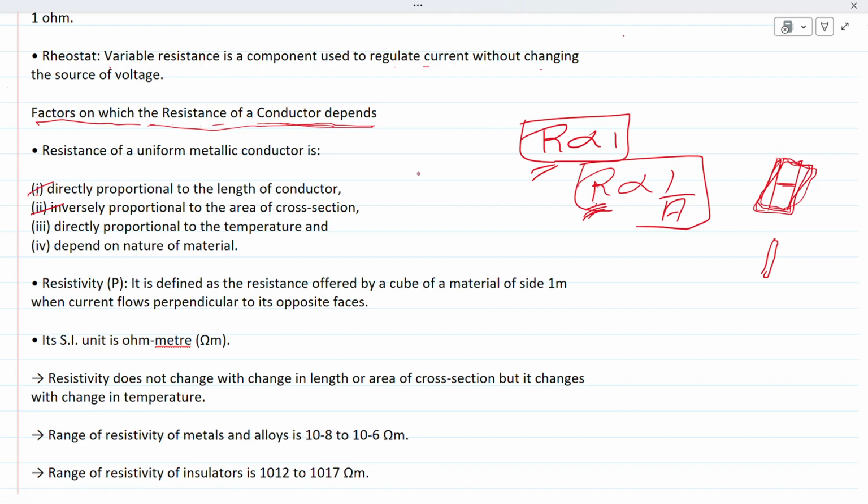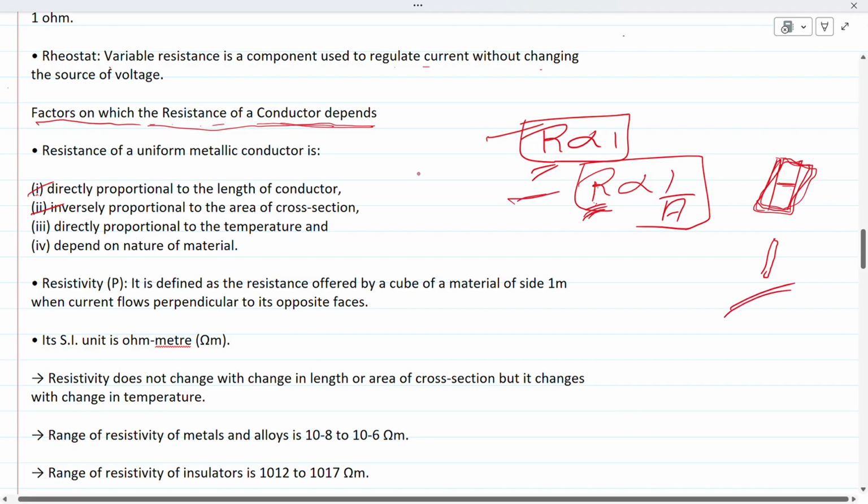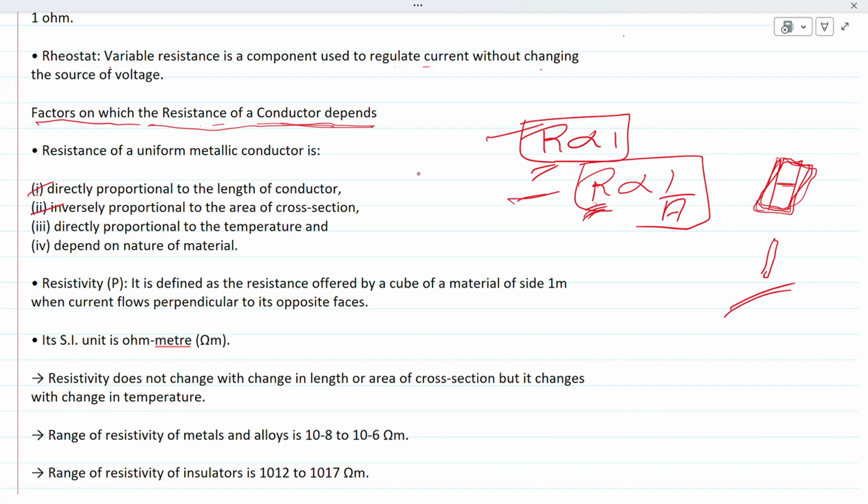So we can say that the resistance of the wire is directly proportional to the length and inversely proportional to the area. A thick wire has lower resistance, and a thin wire has higher resistance as compared to the thick wire.